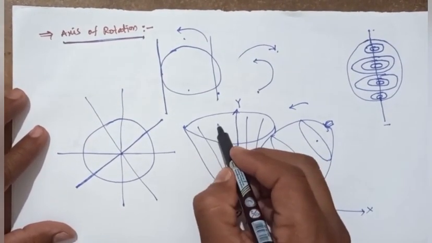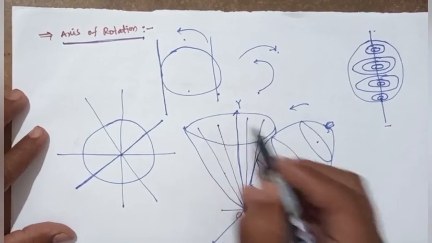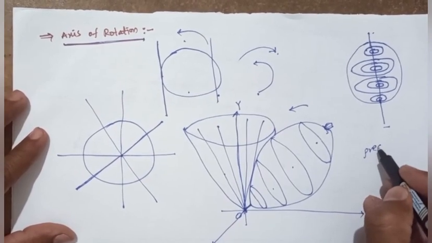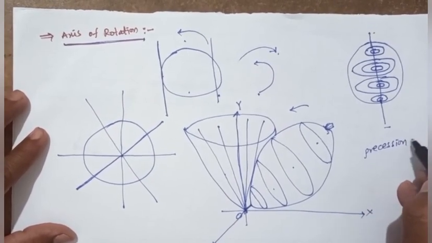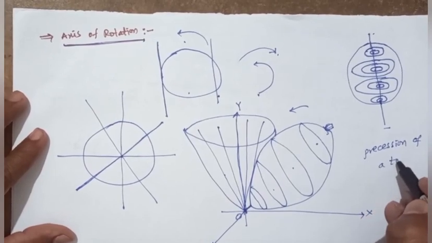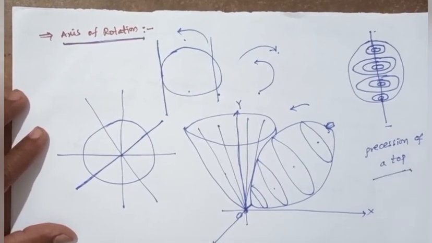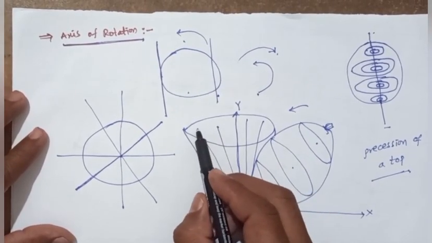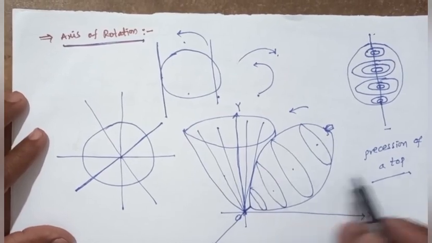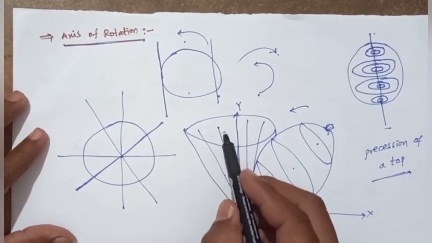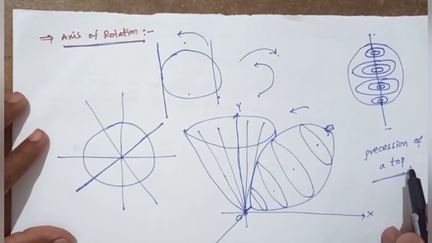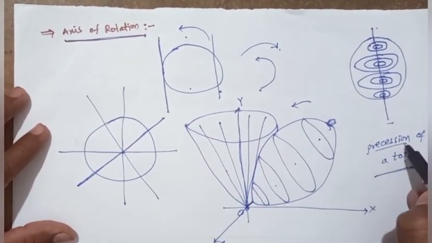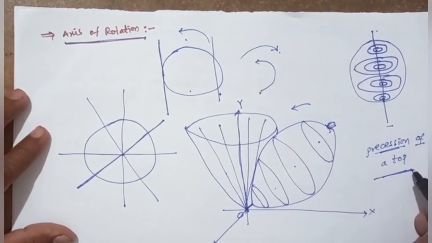So the axis of rotation changes with time. This is called the precession of a top. Precession of a top is when the top has different axes of rotation at different times.